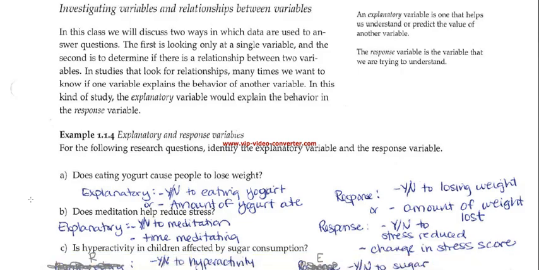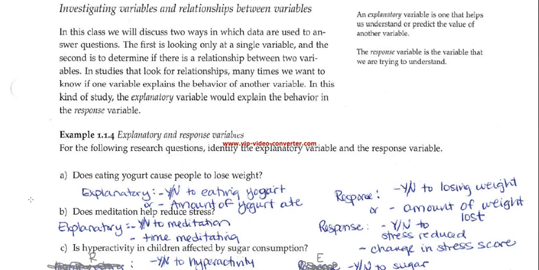Beyond whether or not we have a variable that's quantitative or categorical, another important aspect of a variable is whether we would consider it an explanatory or response variable. Explanatory variables are going to be the ones that help us explain or predict the value of another variable, with the response variable being the one that would be affected then by the explanatory variable.